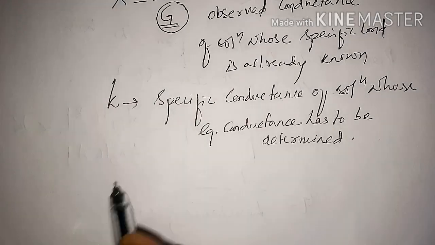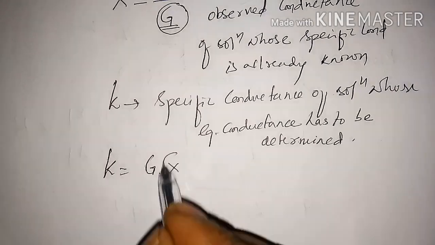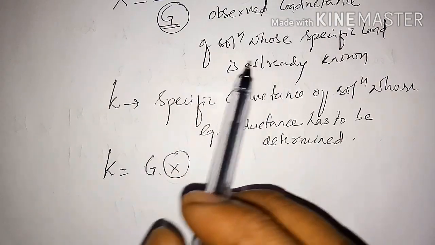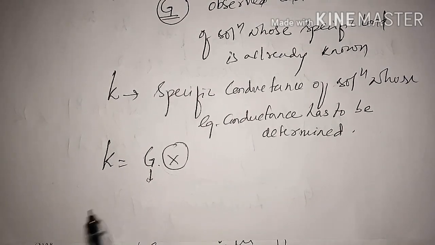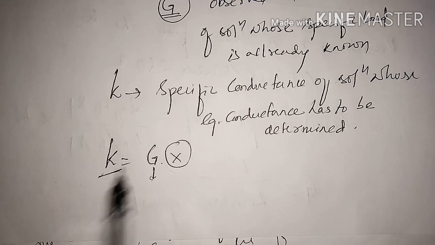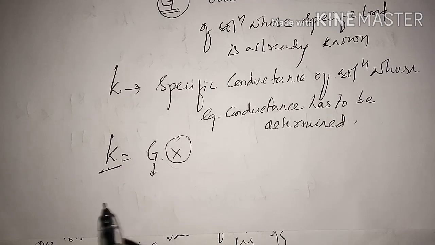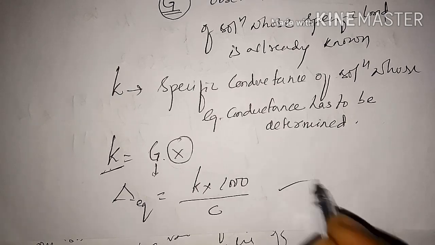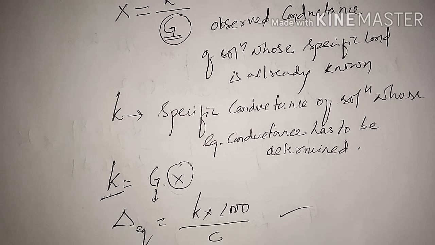This can be done by measuring the observed conductance: specific conductance is G into X. This X we have already determined by using the known specific conductance. The observed conductance can be measured using the same method that we explained just now. After determining the observed conductance, we get the specific conductance, and applying it in the formula kappa into 1000 divided by C, we will get the equivalent conductance. So this is a method to determine the equivalent conductance of an electrolyte.